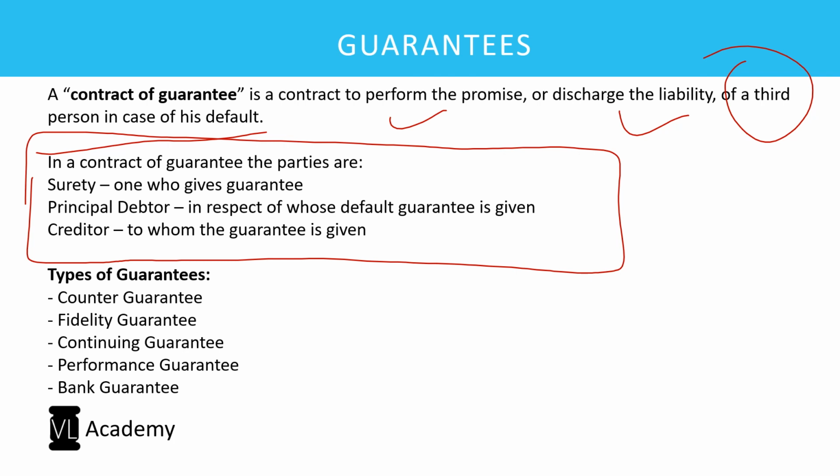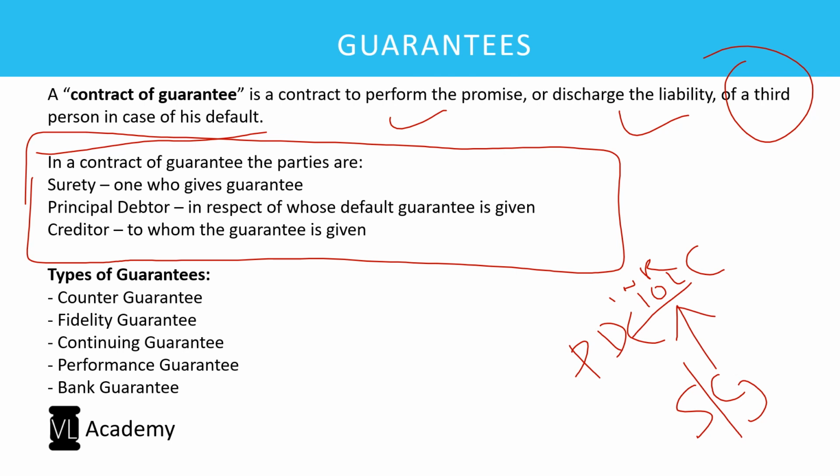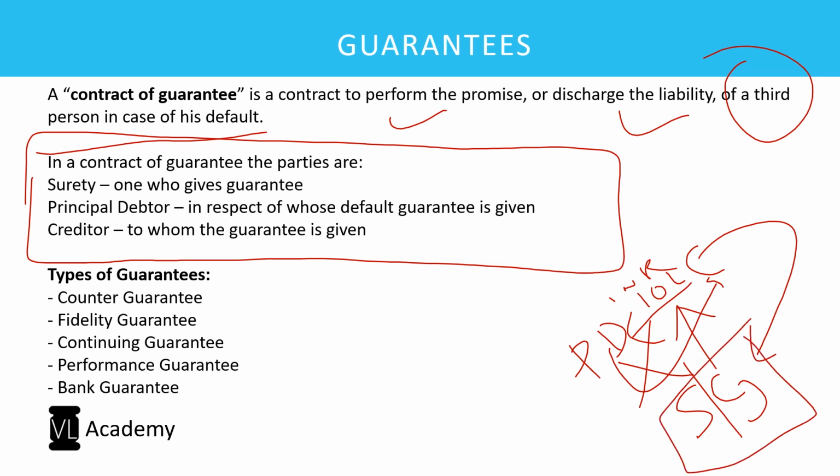So, now take an example where principal debtor and creditor are there. Creditor has given 10 lakhs of loan to the principal debtor for which the guarantor or the surety had given a guarantee. If principal debtor fails to repay such money to the creditor, then the creditor can catch hold of the surety for the repayment. And the moment surety pays back the money to the creditor, then the surety will enter into the shoes of the creditor, and this is what is called subrogation, right of subrogation, right?